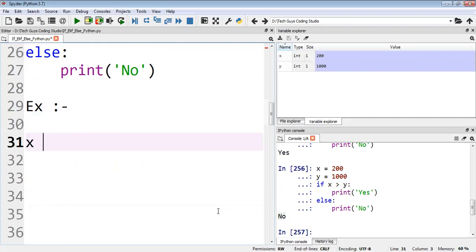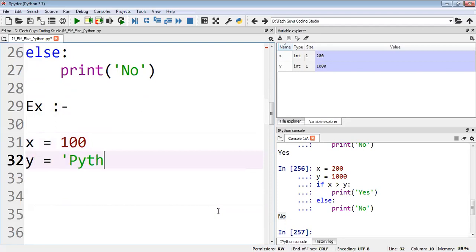Okay, take it like x is equal to 100, y is equal to, print some message like Python. This needs to print if the condition holds, otherwise I will take this message only. Okay, take this message. I'll print here, print, then I'll take here x.